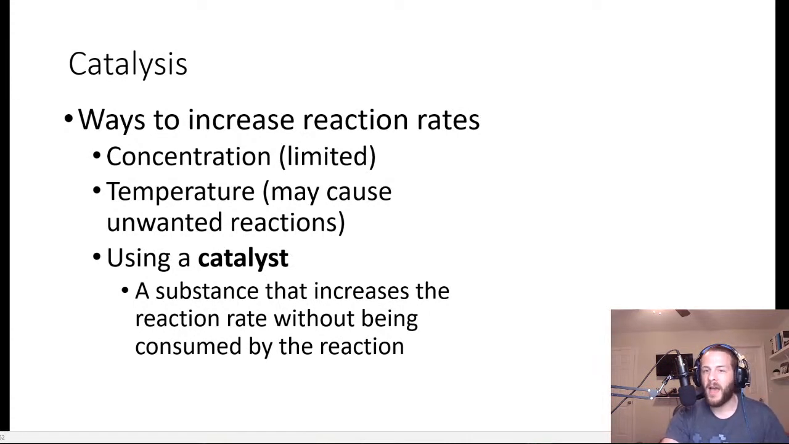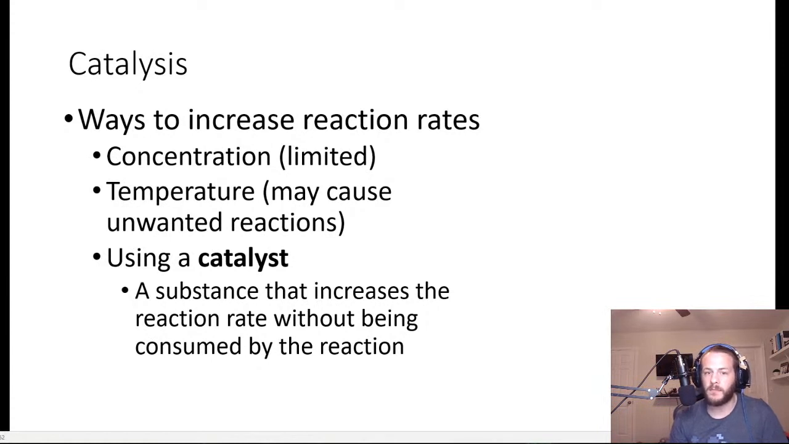So we talked about how the rate of a chemical reaction can be increased by manipulating concentration, right? Assuming it's not a zero order reaction. Most reactions are not zero order. The rates of the reactions mostly do depend on concentration. But we're limited, right? There's a limit to how concentrated we can make a reaction mixture. We can't just infinitely concentrate the reactants.